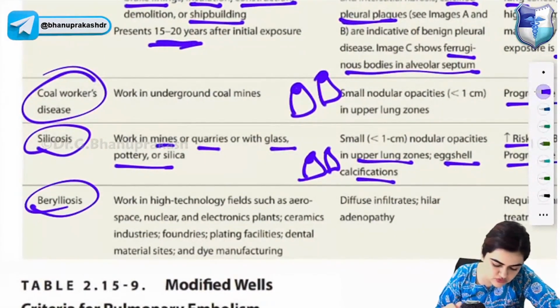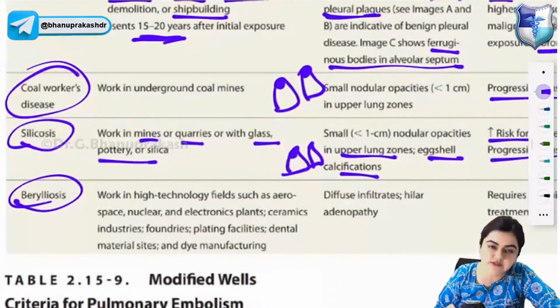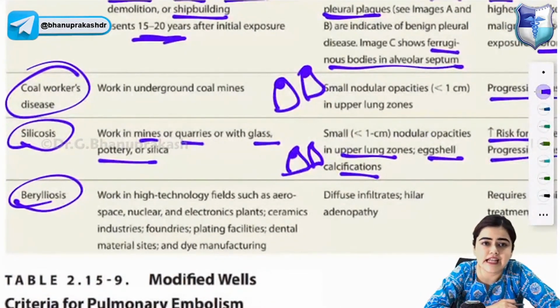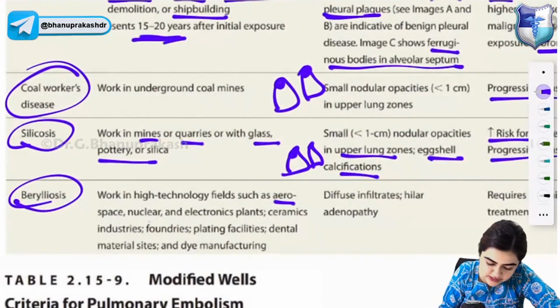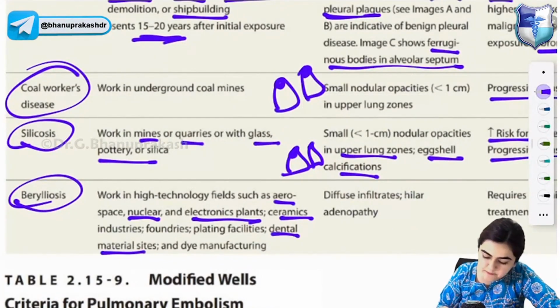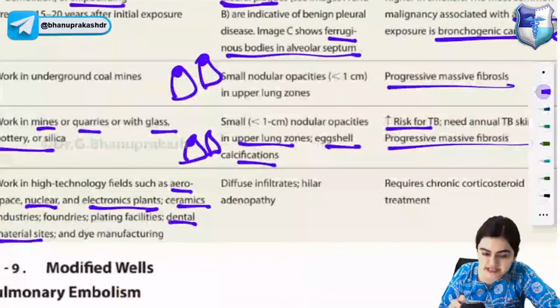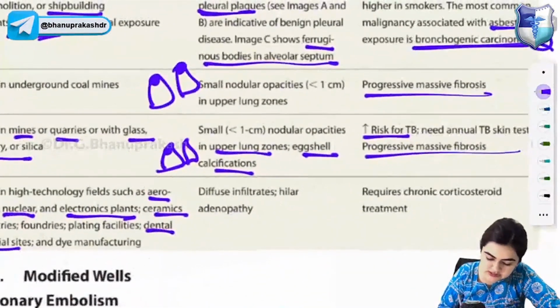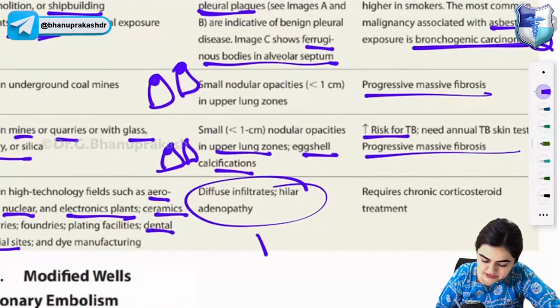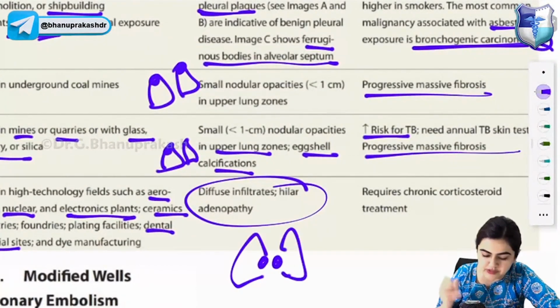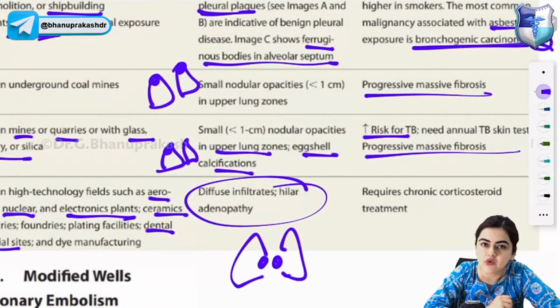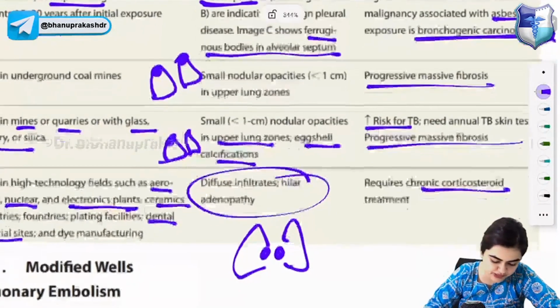Okay. Now coming to berylliosis. Berylliosis is seen in people who work in high technology fields like the aerospace industry, nuclear industry, electronic plants, ceramic industry, foundries, dental material sites. Okay, and you will see diffuse infiltrates and hilar adenopathy in berylliosis. And how to treat berylliosis? You have to give chronic corticosteroid treatment.